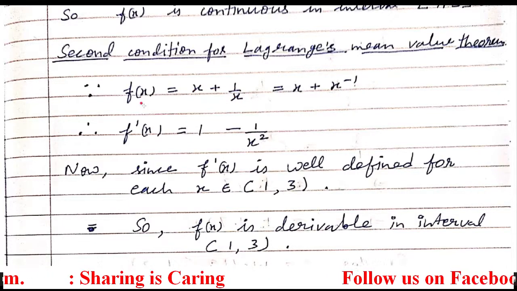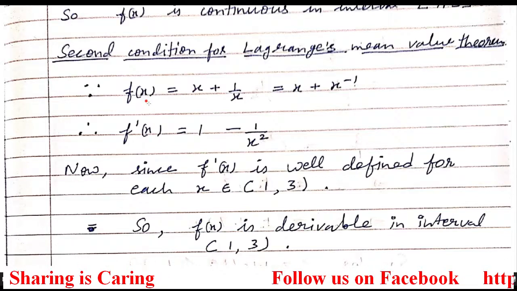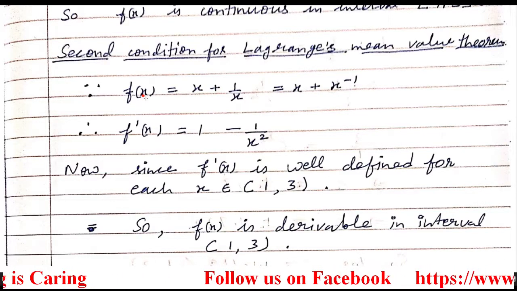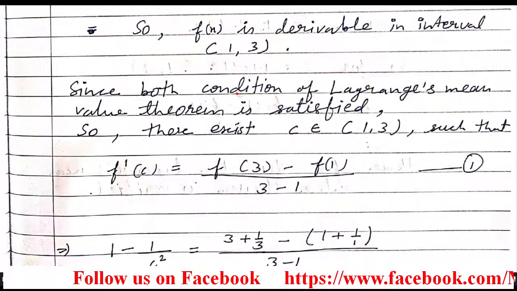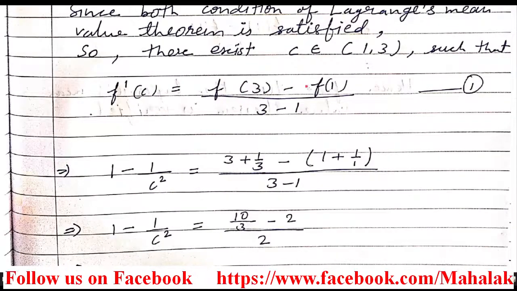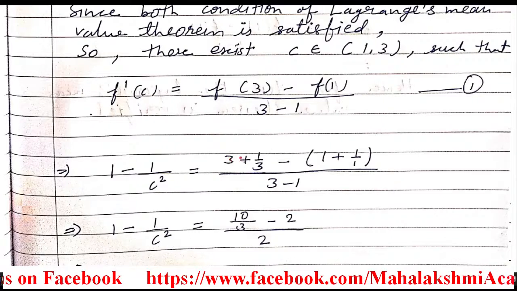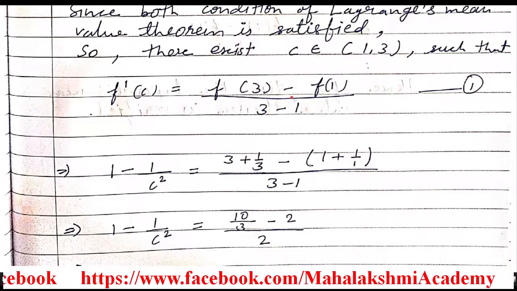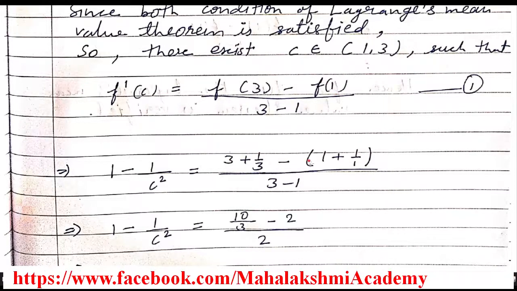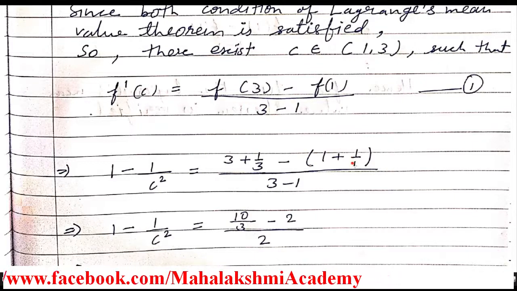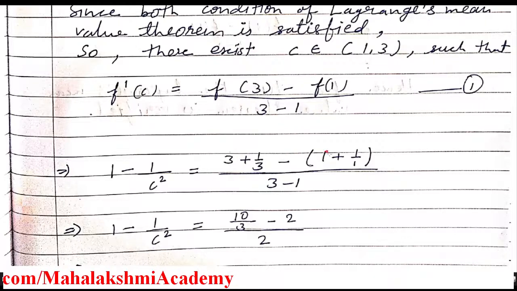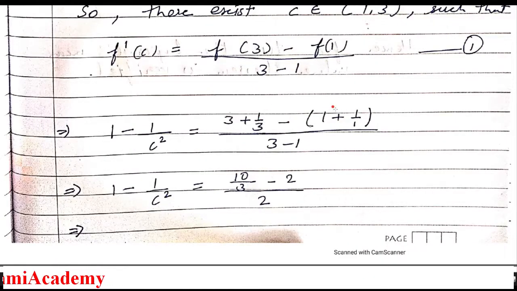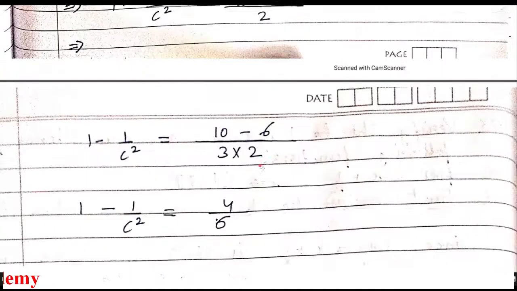In the same way f(1). If you want f(1), then we have to replace x by 1, so we will obtain here 1 plus 1 upon 1. So students, just see, instead of f(3) and f(1), I wrote here 3 plus 1 upon 3. Then this minus sign as it is. Then f(1) is 1 plus 1 upon 1. So instead of f(x), I substituted the value. From there I obtained this. Then down 3 minus 1. Then you just do the plus minus and obtain this result.